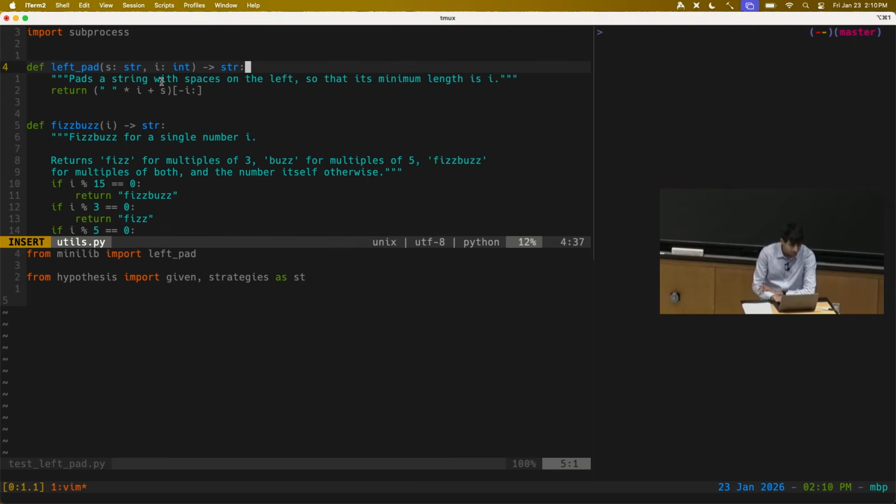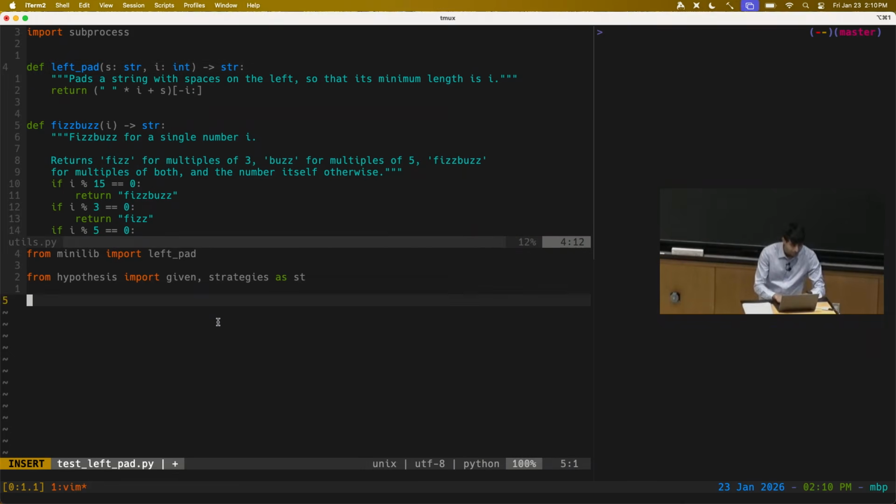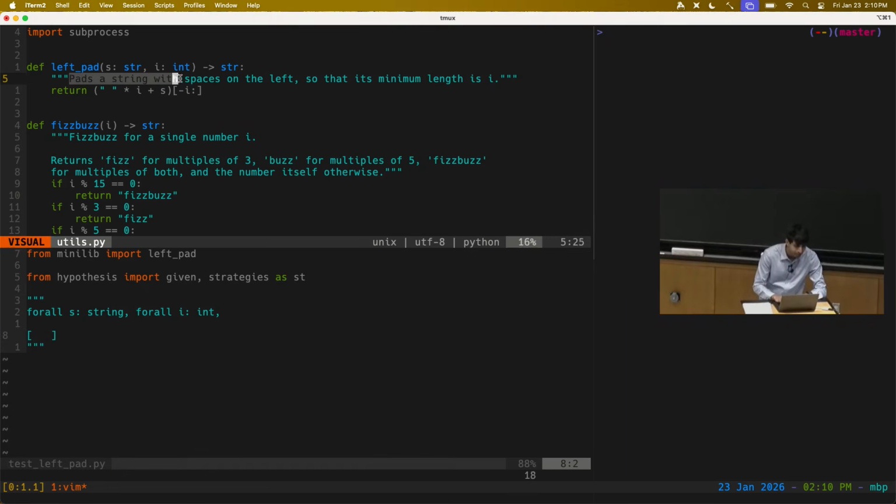OK, so I'm asking about the left pad function. So I want some property that's of the form, for all s string, for all I int, something. And that something should be a statement about the left pad function. The length of left pad should be equal to I plus the length of string. Yeah, great, very close. The spec for left pad here is that the minimum length of the output is I.